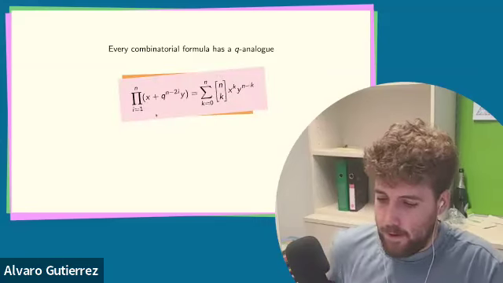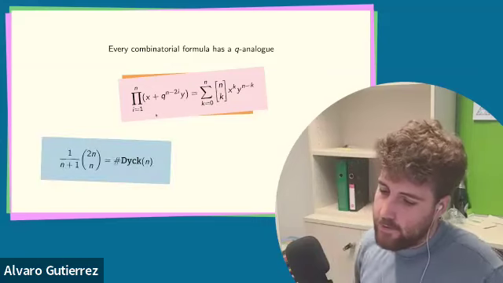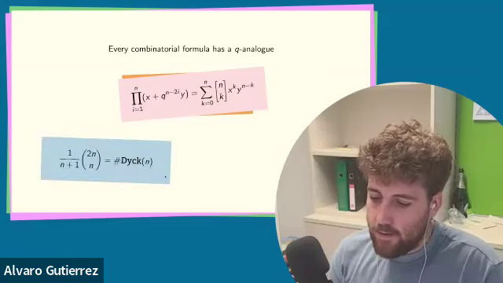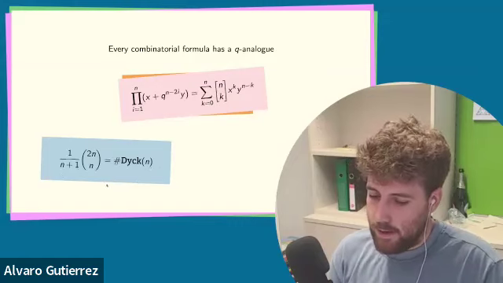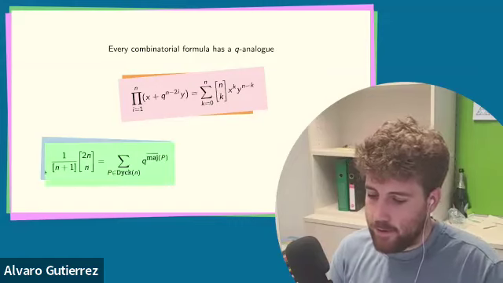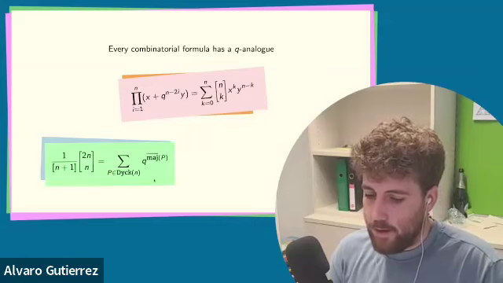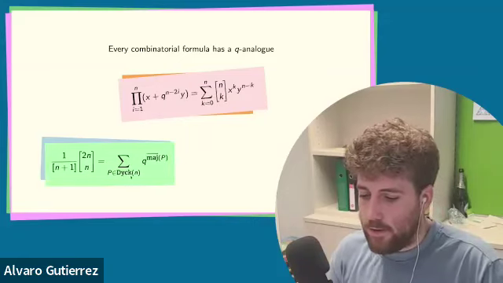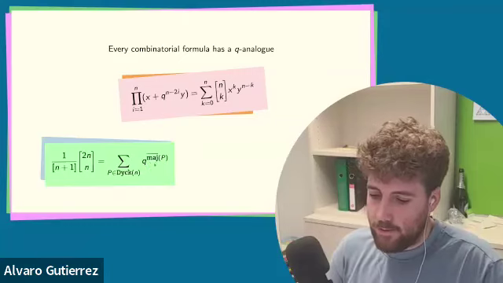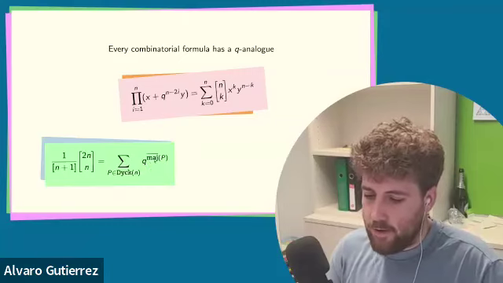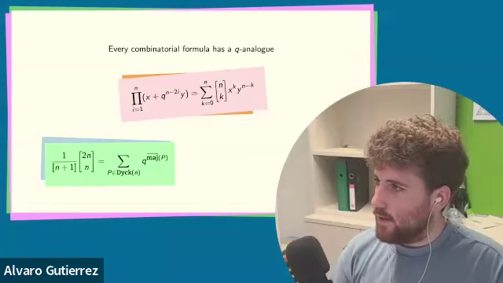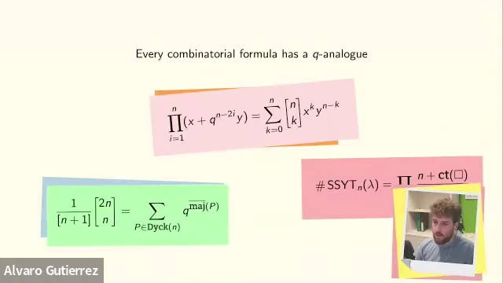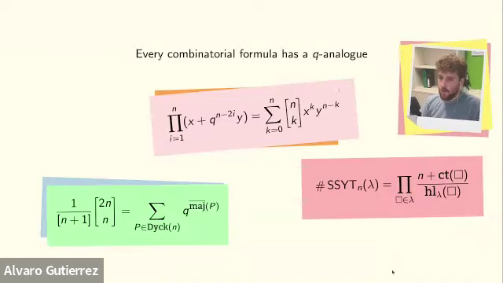All right, let's look at another example. So this says that the number of Dyck paths of a given length is counted by the Catalan number. And this has a q-analogue. We have seen this in a previous talk, where you are counting these Dyck paths according to some statistic. So this is like an averaged major index. And we have this other formula here.